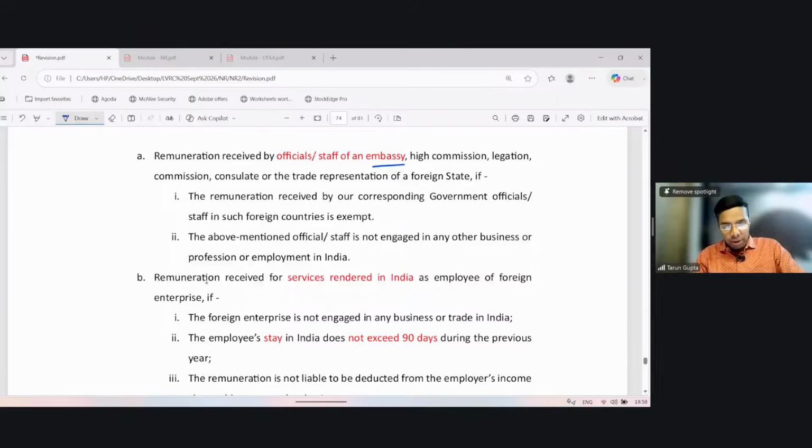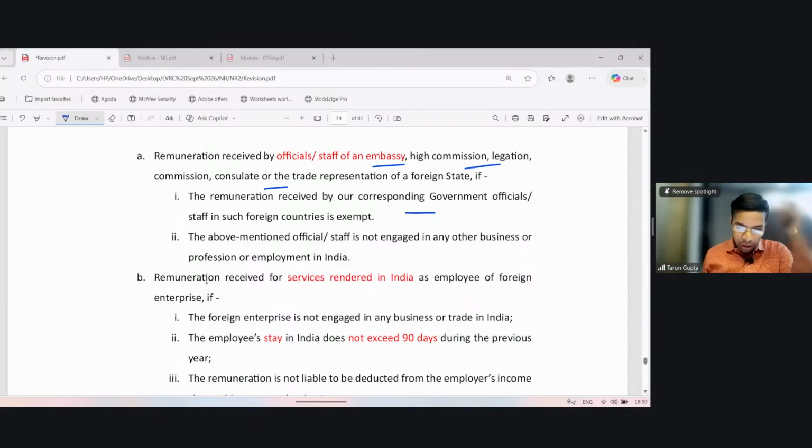So remuneration received by the officials or staff of an embassy, high commission, legation, commission, consulate, or trade representation of a foreign state is exempt, if the remuneration received by the corresponding Indian government official in such foreign country is exempt. So the quid pro quo: you exempt my people from your taxation who are working in my embassy there, I will exempt your people who are working in your embassies in India.